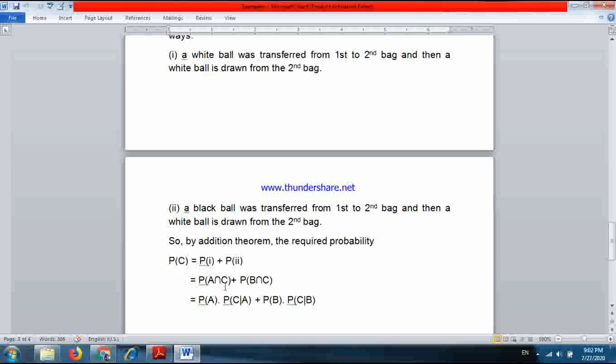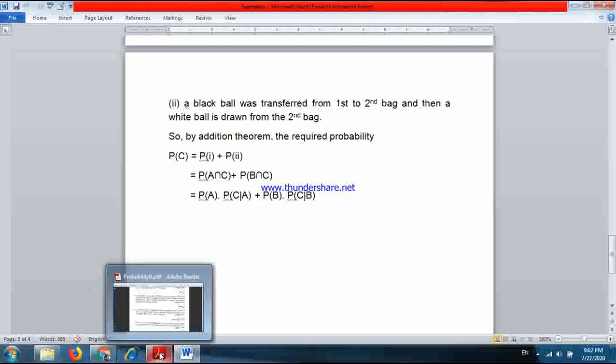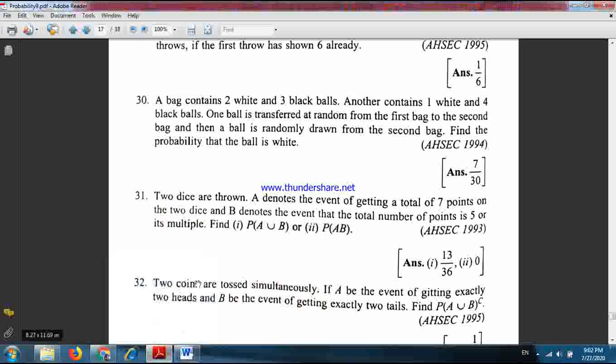Now, okay, fine. What is P(A intersection C)? Here we apply the compound theorem of probability. P(A) into P(C given A) plus P(B) into P(C given B). Fine. Now what is P(A)? P(A) means probability that the transferred ball was white.